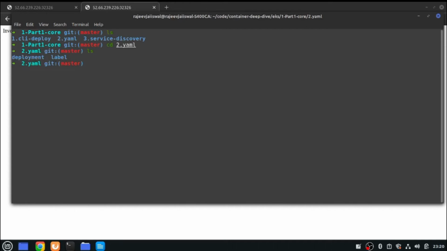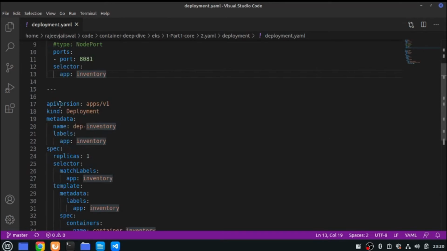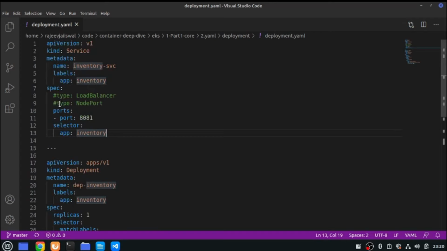All right, so now we will test all the service and pod deployment using the deployment YAML. Let's first understand what this deployment YAML looks like. I've already created it, so I'm just going to open it in Visual Studio Code and explain the sections. Now see, in a single file I have already created a deployment type and also the service type. Why is this required? Because if I'm deploying my pod, I need a service using which I can access it.